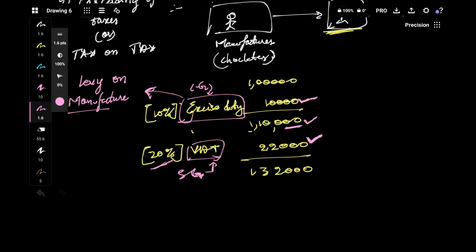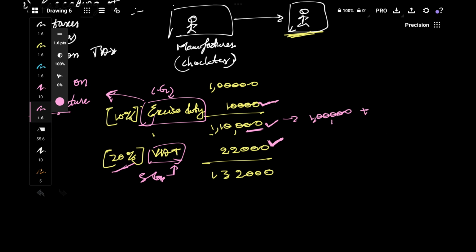So here what is happening is, in this 1,10,000 there are two components. 1 lakh, that is his cost actually, and apart from that he also has 10,000, that is excise duty cost. On this 1 lakh also we are taking 20%, that comes to 20,000. On this 10,000 also, the state government is charging VAT again. That comes to 2,000. That's why this total amount is 22,000. Okay.